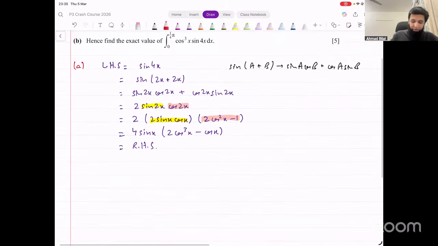Okay. About topicals, there's no standard rule. It varies from topic to topic. So for simpler topics like binomial, partial fractions, 15, 20 questions will be more than enough. For more difficult topics like integration, differential equations, trigonometry, differentiation, complex numbers, you may need to do 40 to 50 minimum. But it varies from person to person as well. The idea is when you're well prepared, you should be able to do 7, 8 questions in a row consecutively correct.